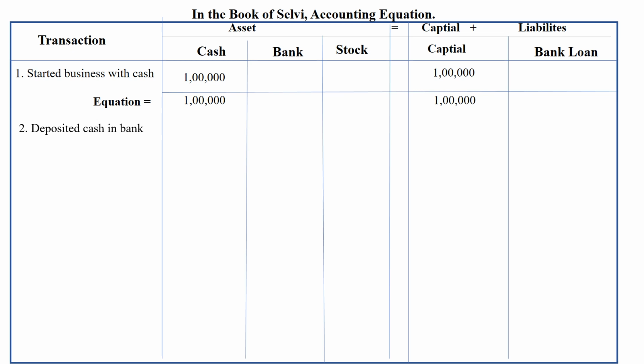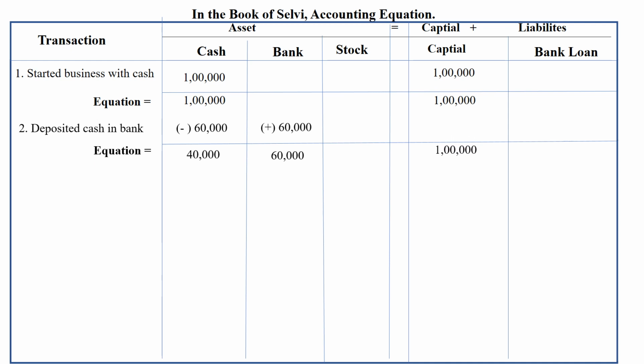In the cash 60,000 will decrease and in the bank 60,000 will increase. So two entries. In the cash column minus 60,000, in the bank plus 60,000. Now we are going to total: 1 lakh minus 60,000, the equation is 40,000, and the bank amount we bring down. And stock column still no transaction. In the capital column that 1 lakh we bring down as it is, and no bank loan.